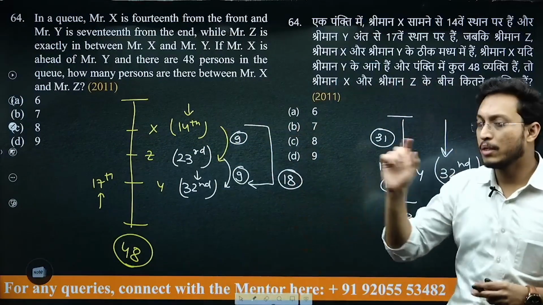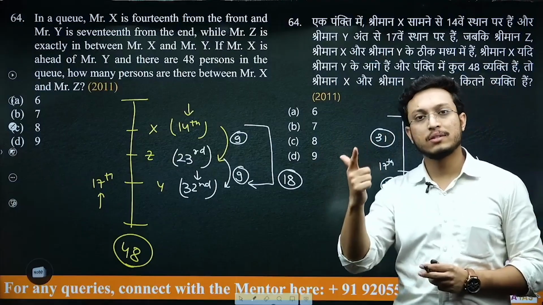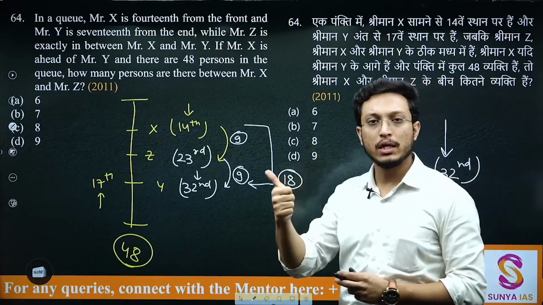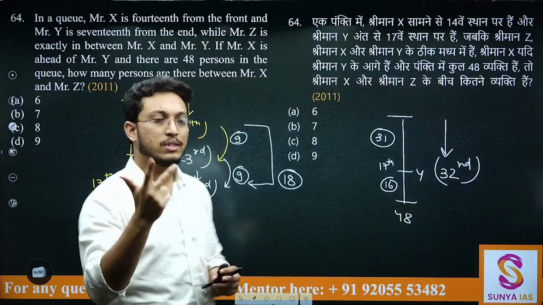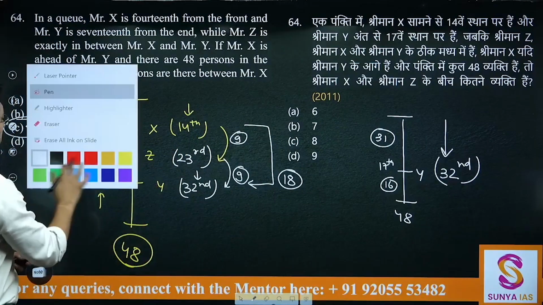The difference was 9, so how many people are in between? In between there are only 8. After 14 comes 15, 16, 17, 18, 19, 20, 21 and 22. So these are the 8 people that will lie in between. This was your answer, that is C, 8.